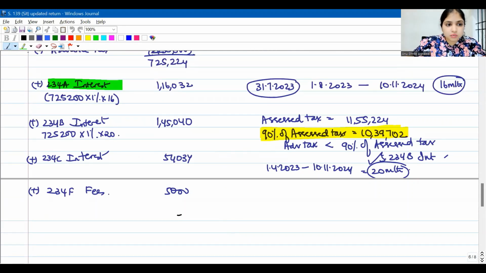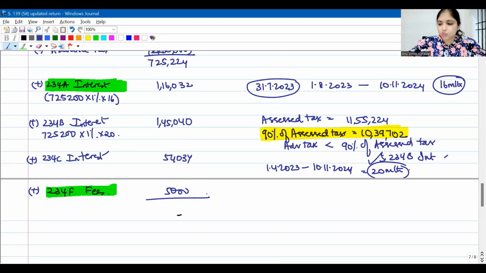Because I filed my income tax return late, I'll have 234A interest and 234F fees. 234B interest is because I paid advance tax less than 90% of assessed tax. 234C interest is because I did not pay installments properly. So if I add up all of this, how much do I have to pay?